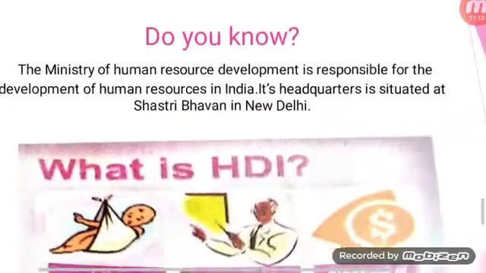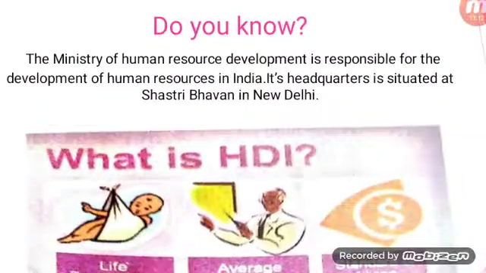Next, you can see the human resource department. The Ministry of Human Resource Development is responsible for the development of human resources in India. Its headquarters is situated at Shastri Bhavan in New Delhi.